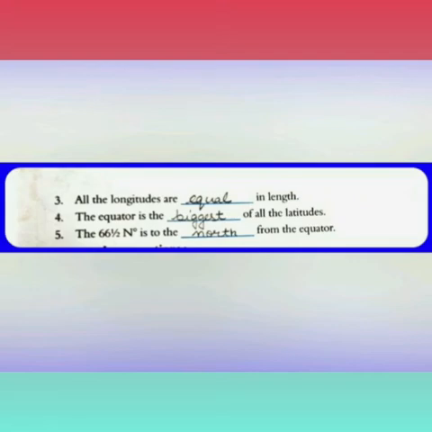B-I-G-G-E-S-T, the spelling of biggest. The fifth one and the last one is the 66.5 degree north is to the north from the equator. In this blank you will write north, N-O-R-T-H. I hope you are clear with both the exercises which are done in this lecture.